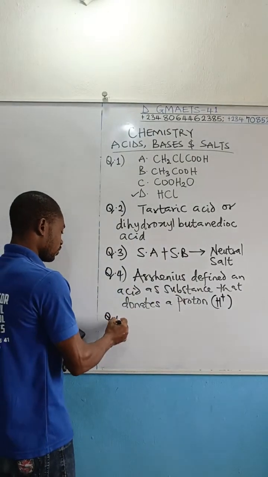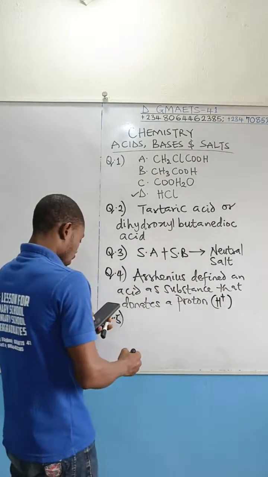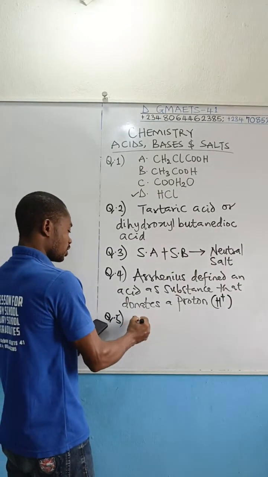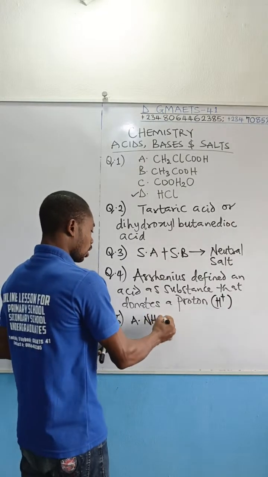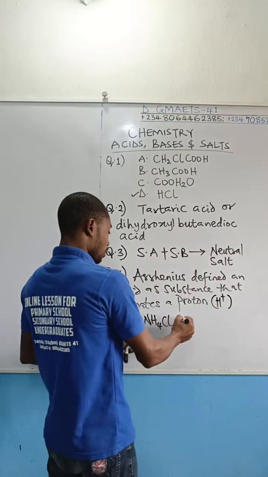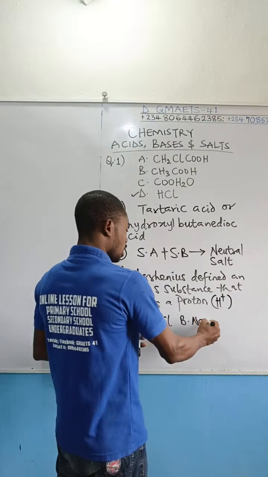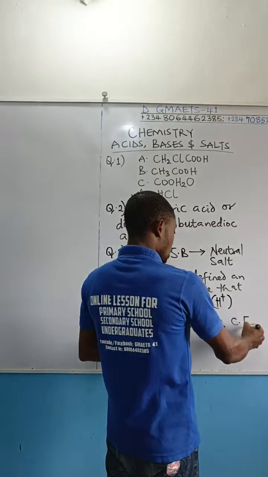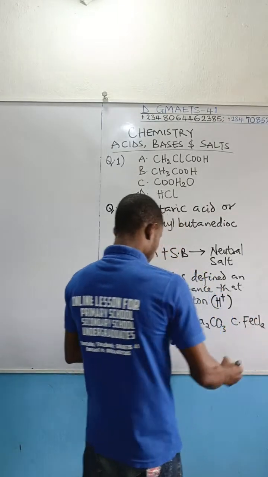Question 5. These are the aqueous solutions given. We have option A, ammonium chloride. We have option B, sodium trioxocarbonate 4. We have C, iron 2 chloride.